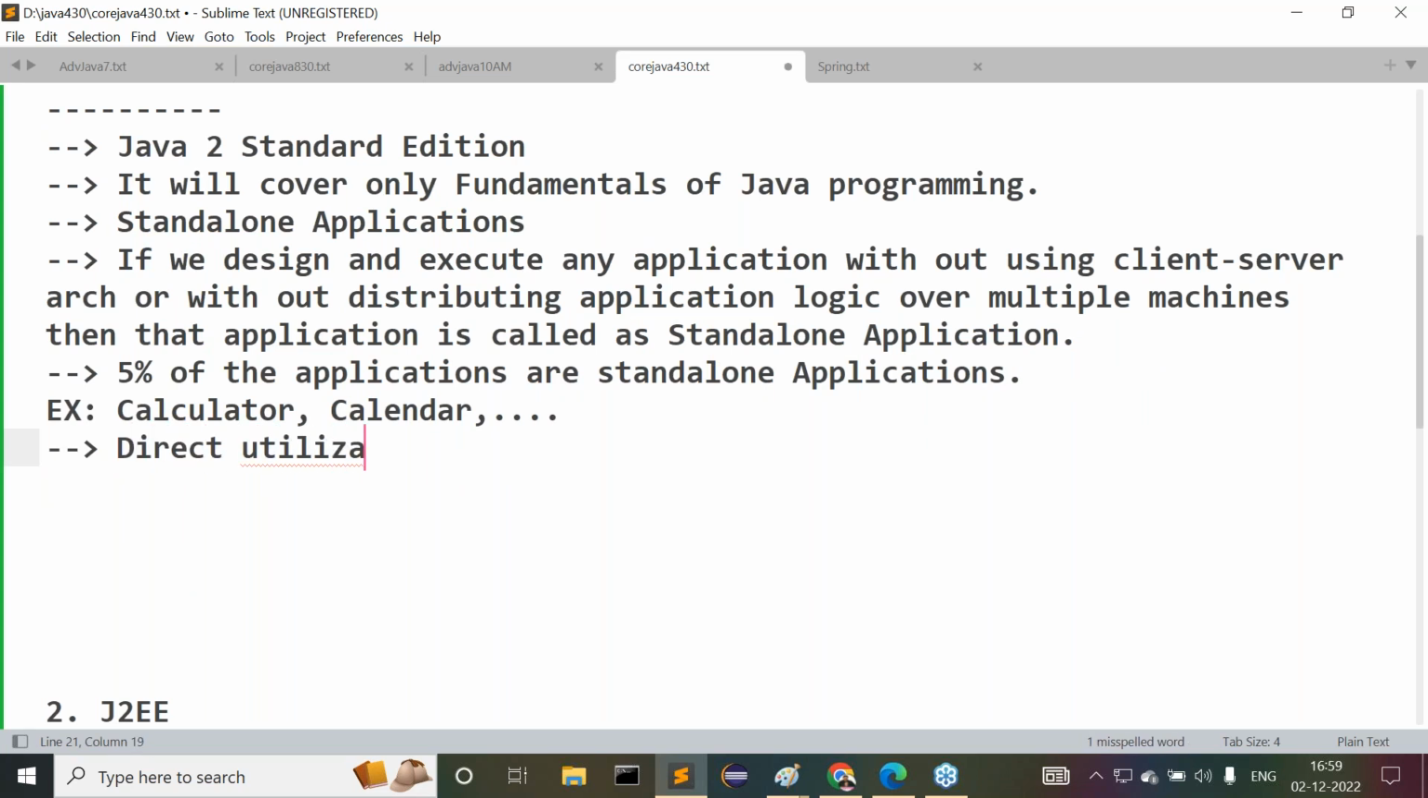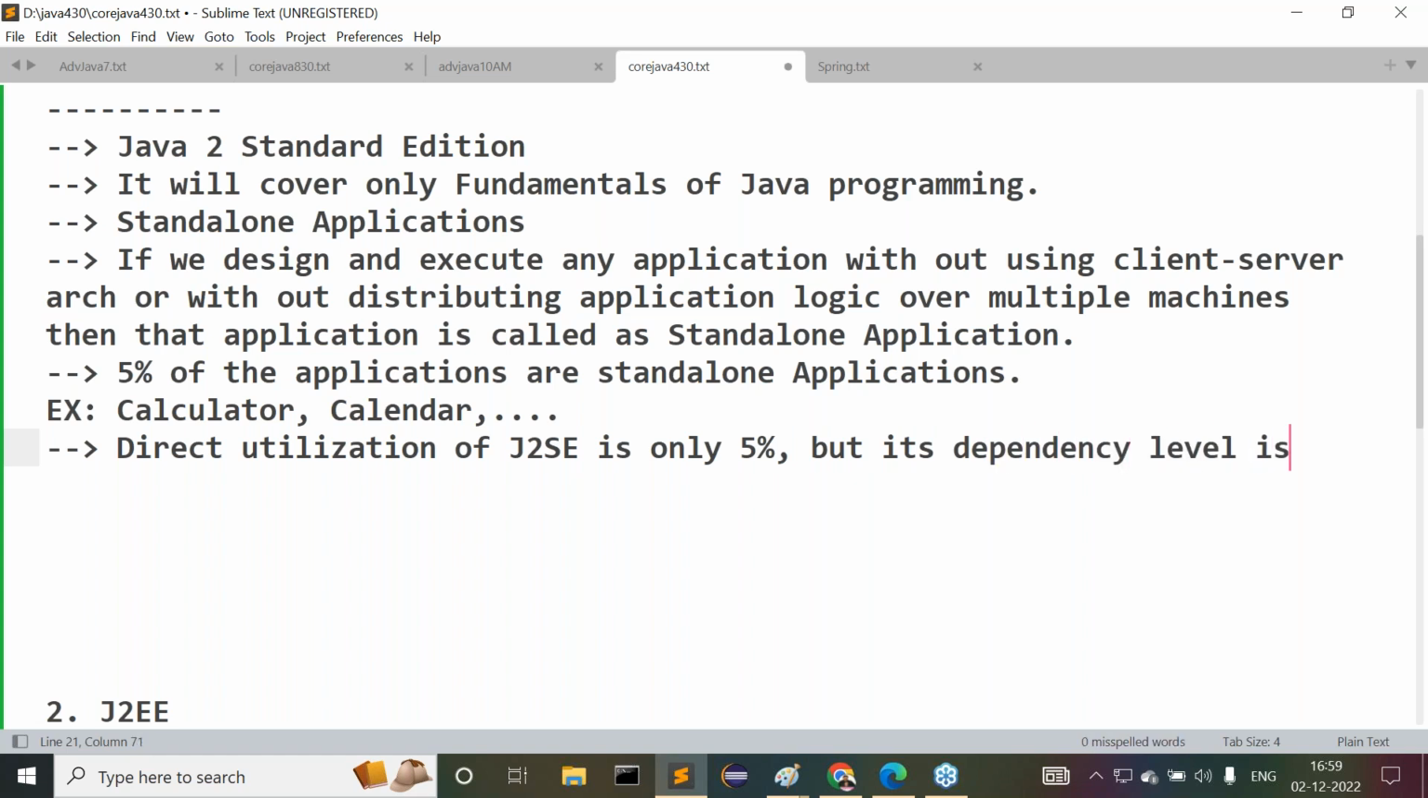Direct utilization of standalone applications is only 5%. That means direct utilization of J2SE is only 5%. But its dependency level is 1000%, not even 100%.